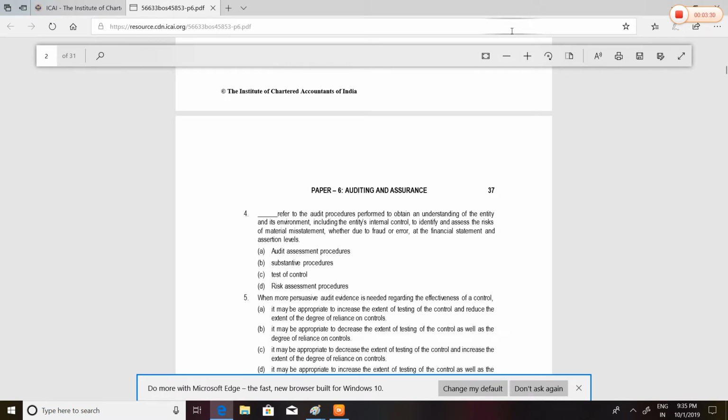Dash refers to the audit procedures performed to obtain an understanding of the entity and its environment. By now you should know what it is. It is risk assessment procedures. In risk assessment procedures, we obtain an understanding of the entity and perform the audit. To obtain an understanding of the entity, including the entity's internal control, we perform risk assessment procedures, RAP, and to identify and assess the risk of material misstatement whether due to fraud or error at the financial statement and assertions level.